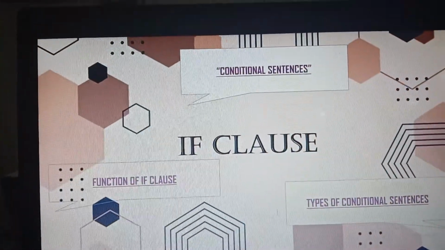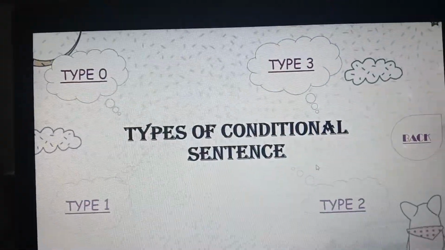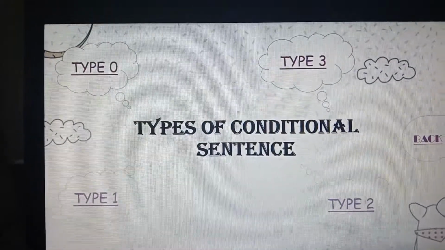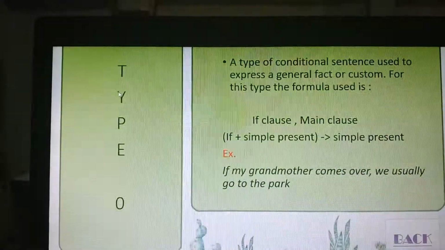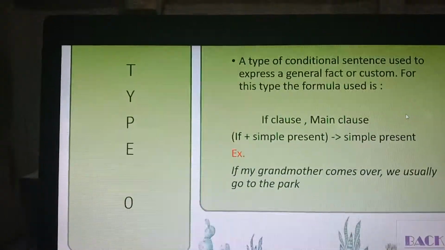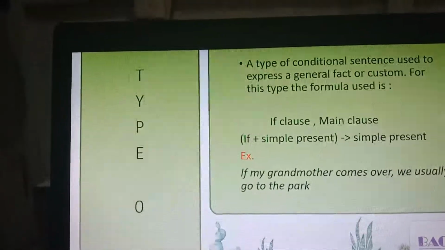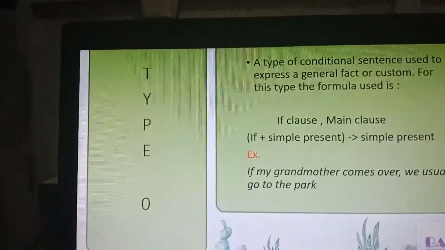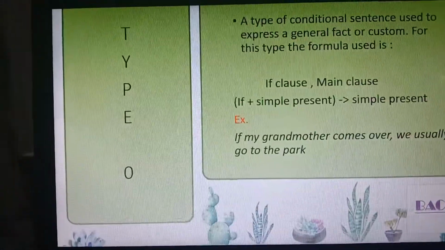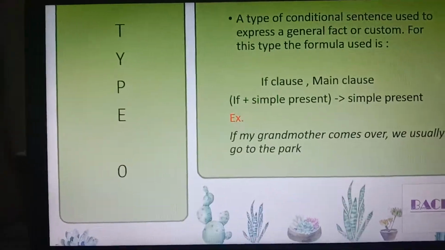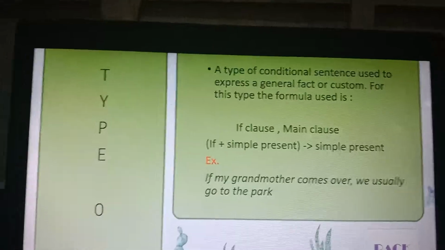Now we're going to take a look at the types of conditional sentences. There are four types: type 0, 1, 2, and 3. First, take a look at type 0. Type 0 is used to express a general fact or custom. The formula is: in the if clause, you use if plus simple present, and the main clause is simple present. For example, if my grandmother comes over, we usually go to the park.